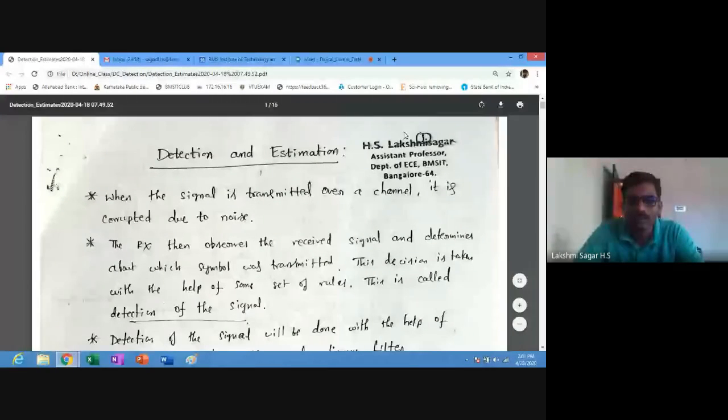Estimation is a branch of statistics that deals with estimating the values of parameters based on measured empirical data that has a random component. An estimator attempts to approximate the unknown parameters using measurements. Estimation can be used to determine the position of asteroids, and in telecommunication we can use an estimator to estimate the original symbol which has been transmitted.